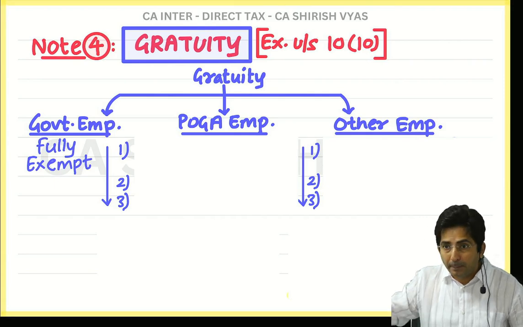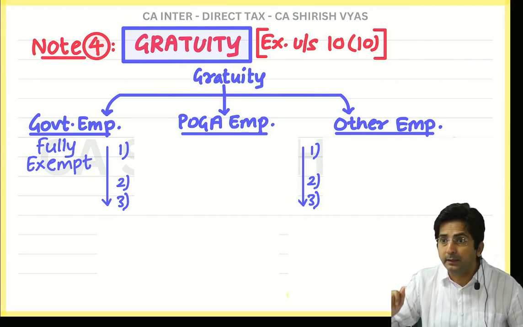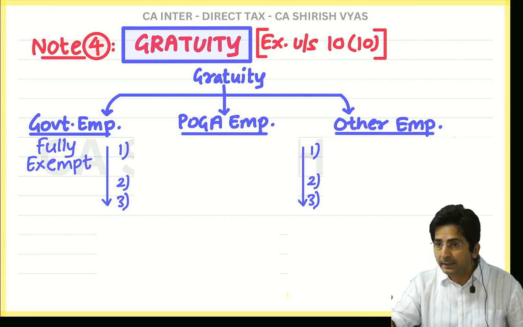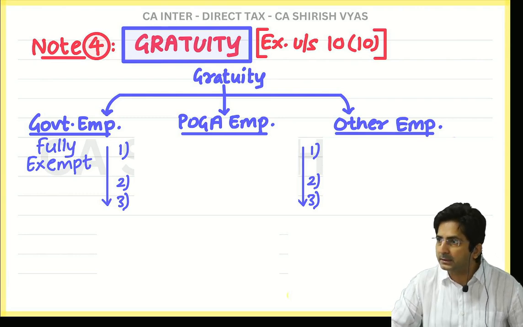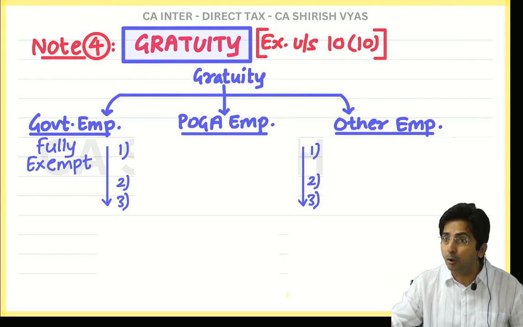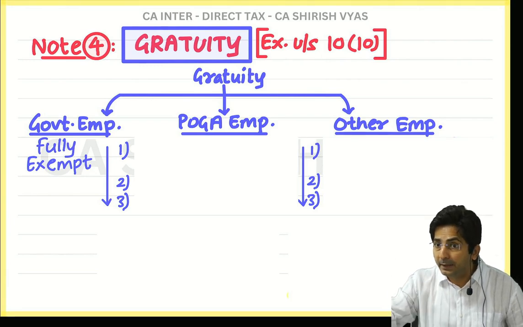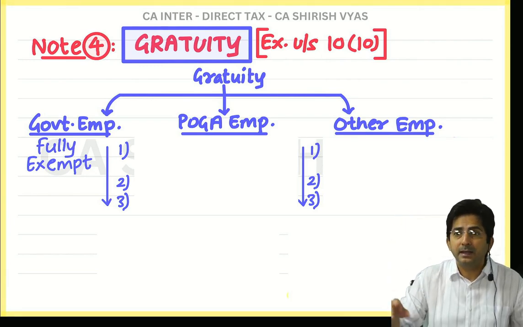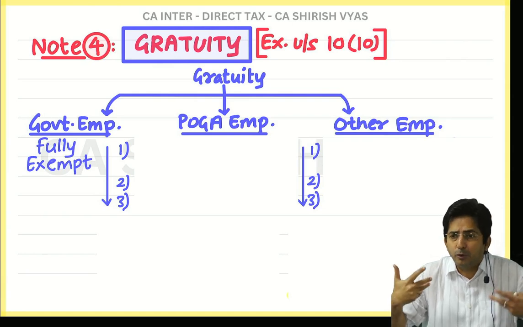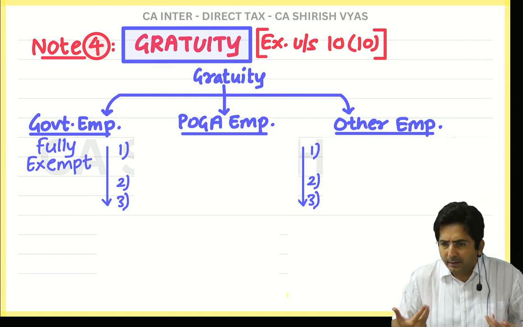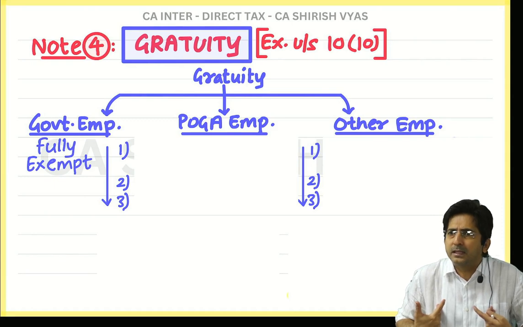You know, law applicable means it is a good thing. Working in such a company means you are protected. In case you retire and in case your company doesn't give gratuity, you can file a case, because in your company that law is applicable. But in every company that law doesn't apply. There are some companies, like I said, I am also having a coaching class. But in my case, the law doesn't apply.